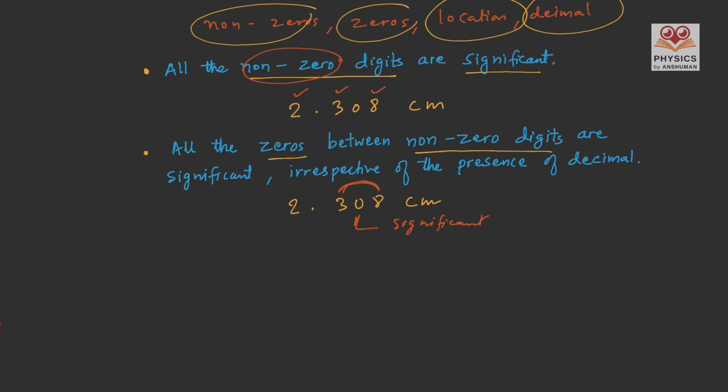It doesn't matter whether the reported result has a decimal or not. So for example, in 2308 centimeters, this 0 will be significant, just like in the case of 2.308.